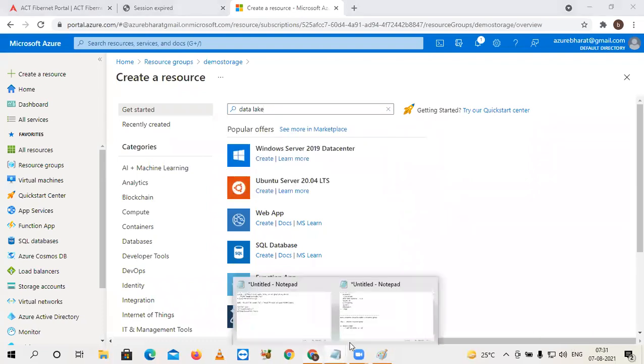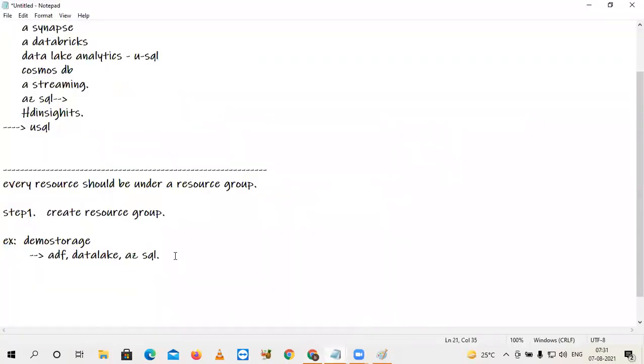One more point here. We need to create two accounts. Number 1 for analytics, data lake analytics. Number 2 for data lake storage.